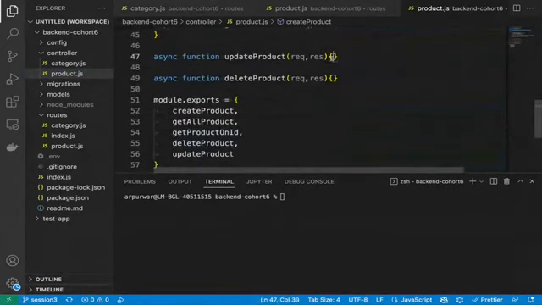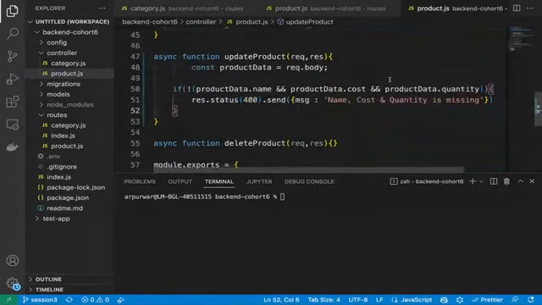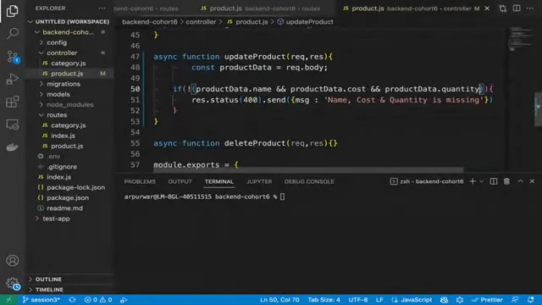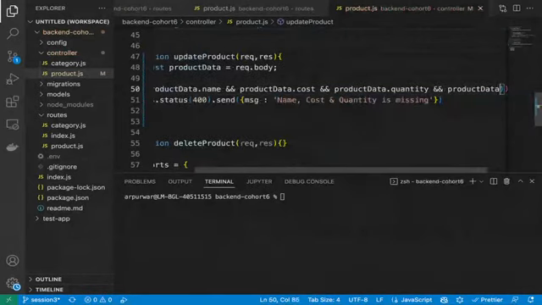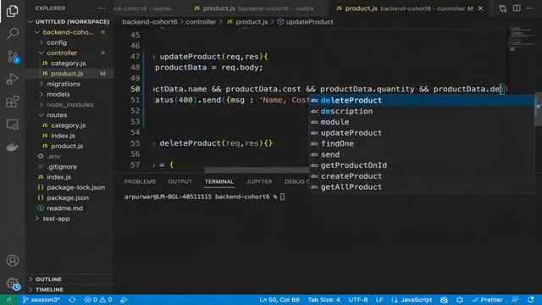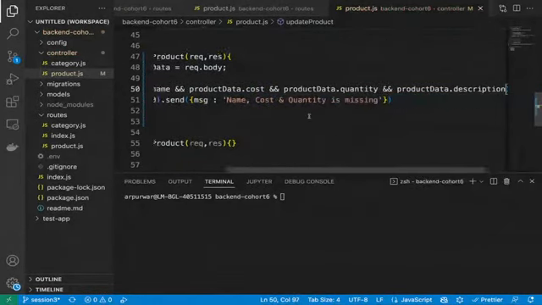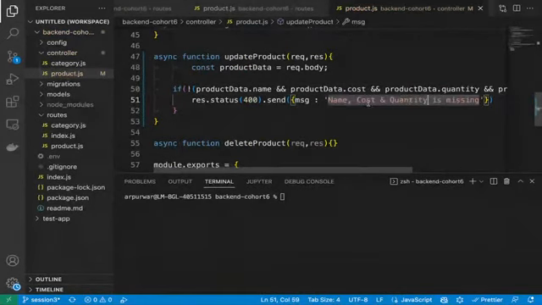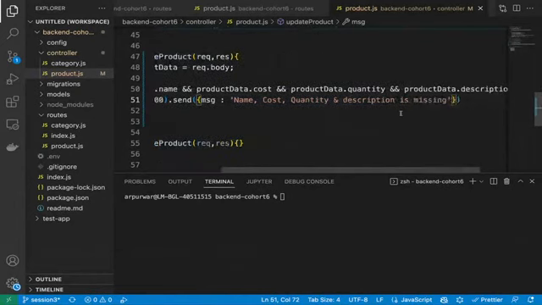because we are going to check here that the data which we are getting, all these 4 things are there or not. So we will add the description also, product data dot description. So if name, cost, quantity, and description. So the first thing is this only. We are checking these fields should be there if we are updating it.